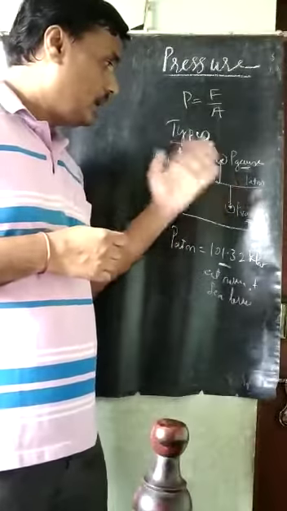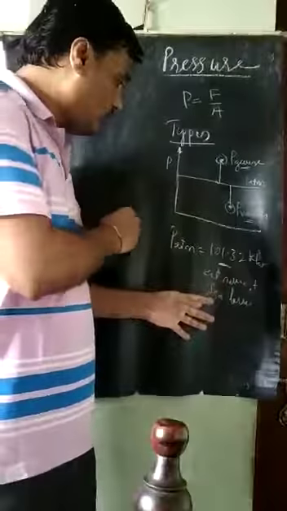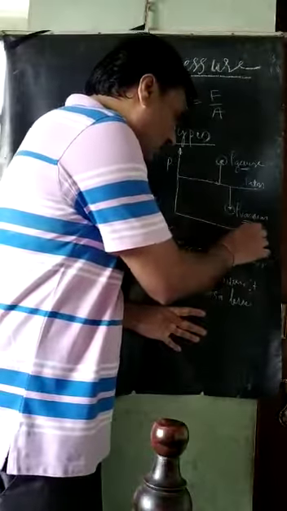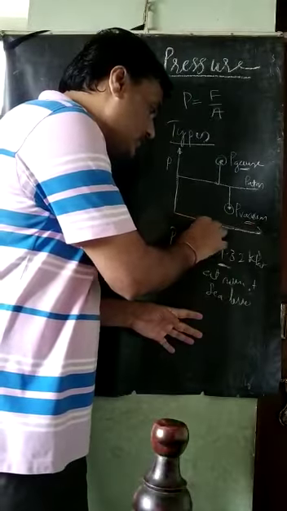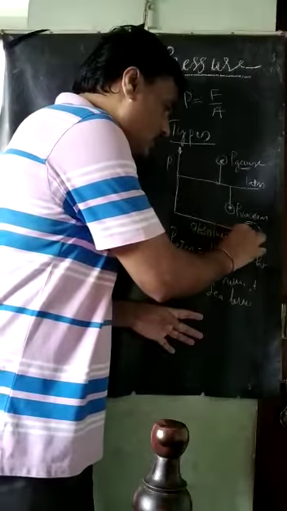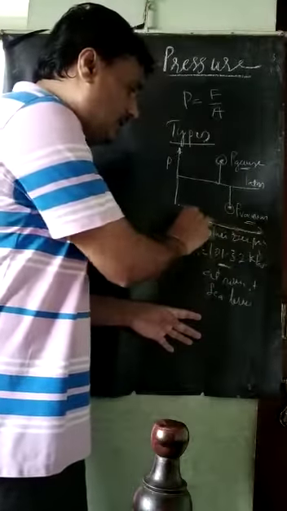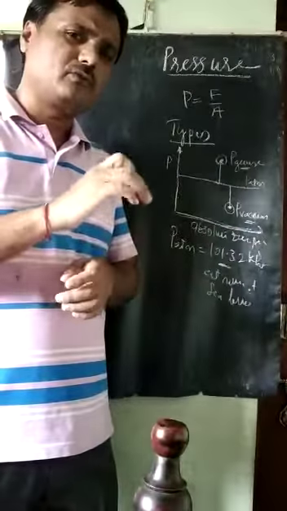So this is about atmospheric pressure being the reference pressure. Next, there is one line here called the absolute zero pressure. Absolute zero pressure means at this line there is no pressure at all, no pressure force applying on the area.